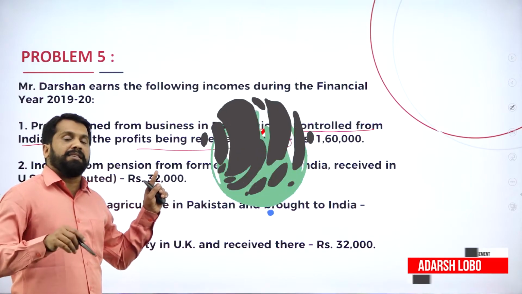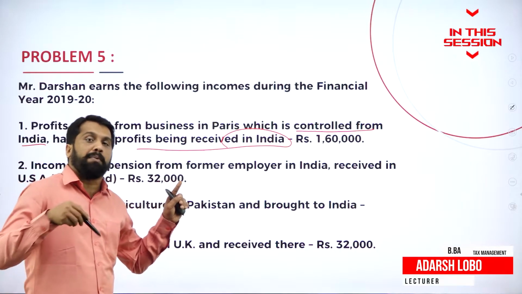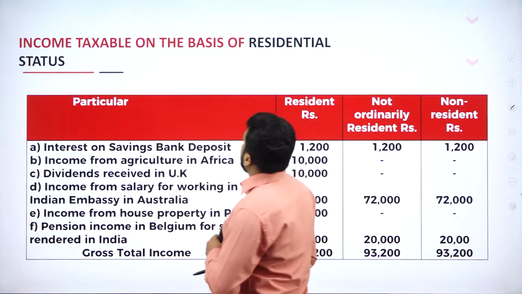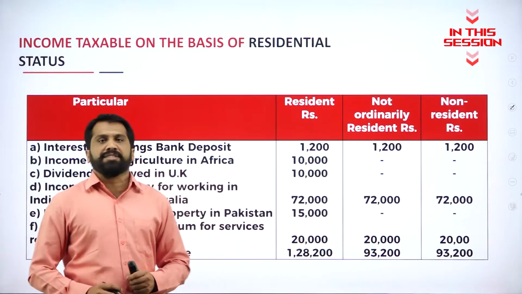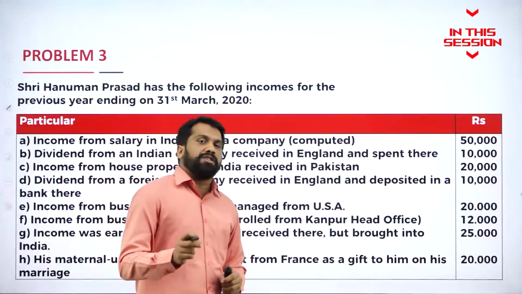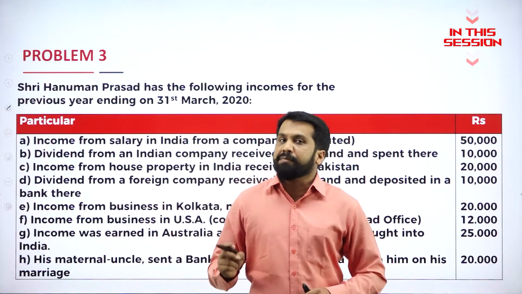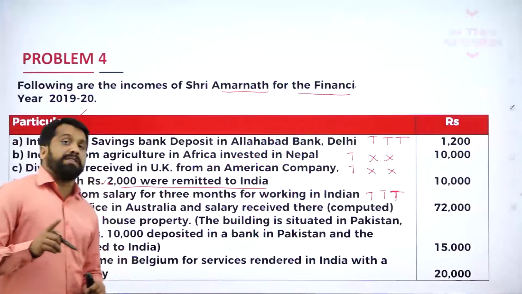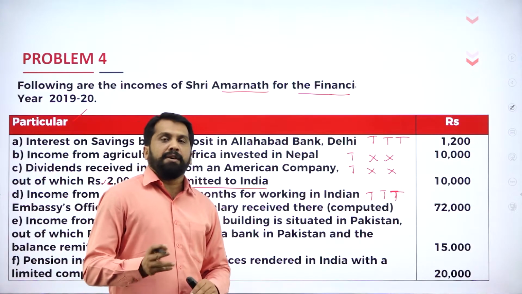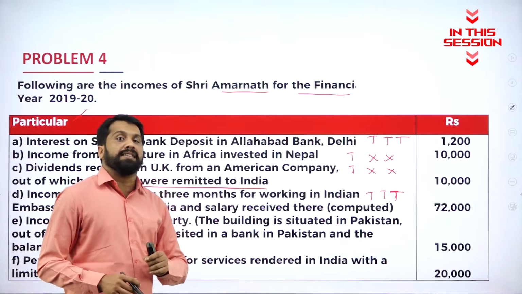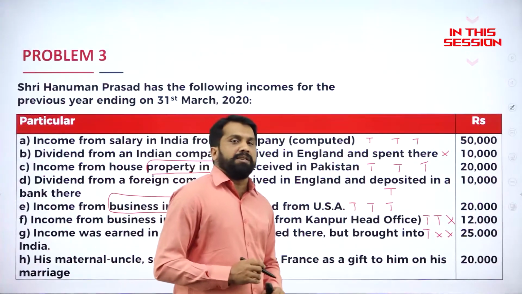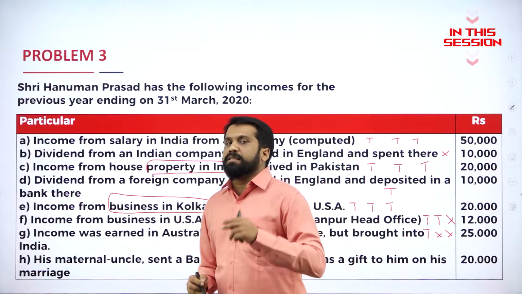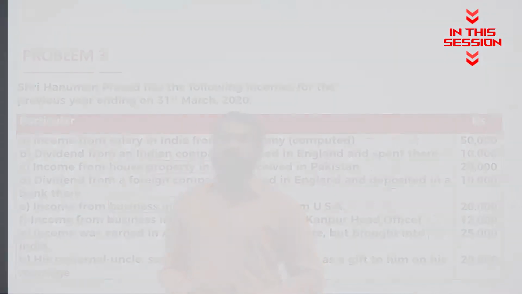So, received in India we will consider; bought to India, deposited in India we will not consider. So, income is taxable on the basis of residential status. Anything which is received in India, anything which is earned in India, irrespective of further information, whatever deposited we will not consider. We have to see whether it is earned in India or received in India. Any gift received from relative is exempted. Any gift received from outsiders up to 50,000 is exempted.